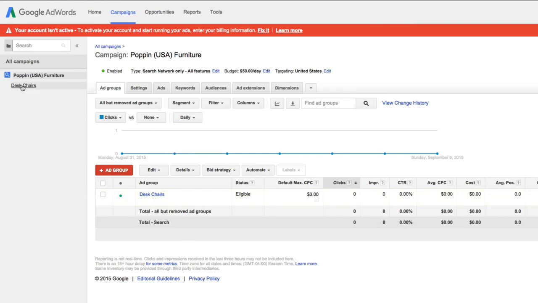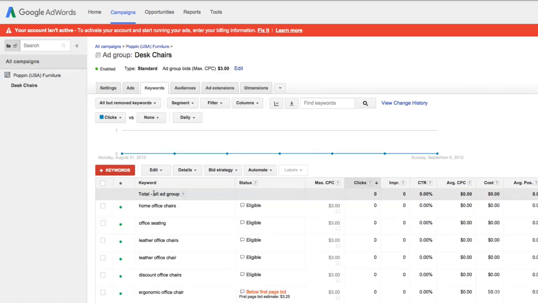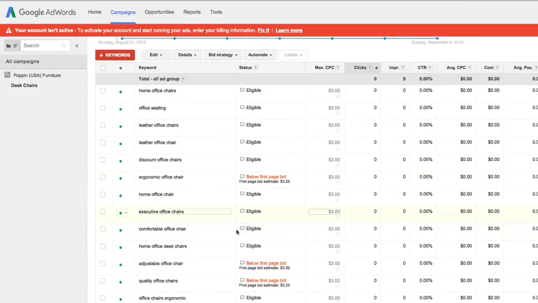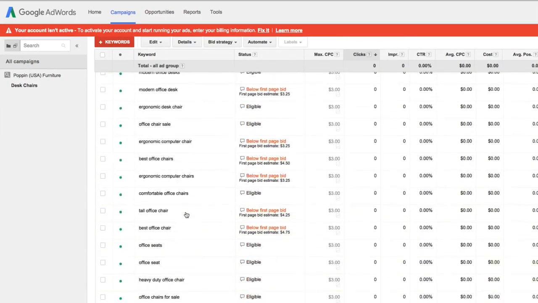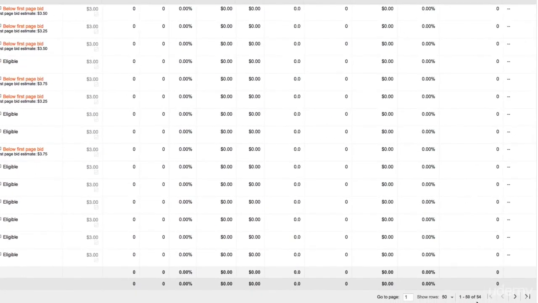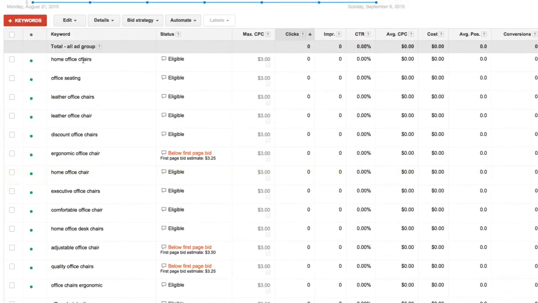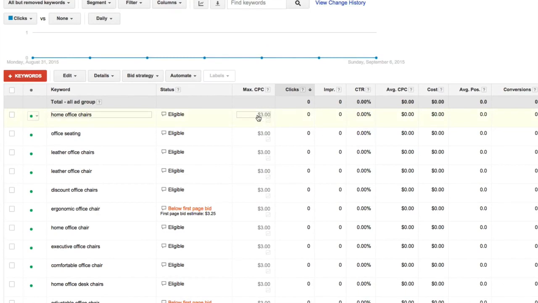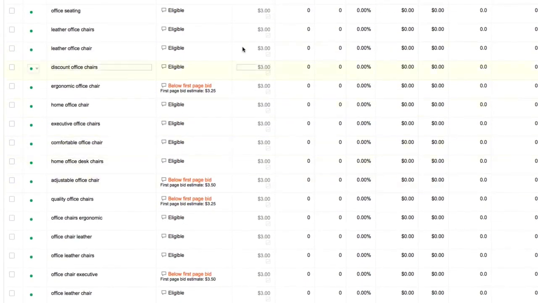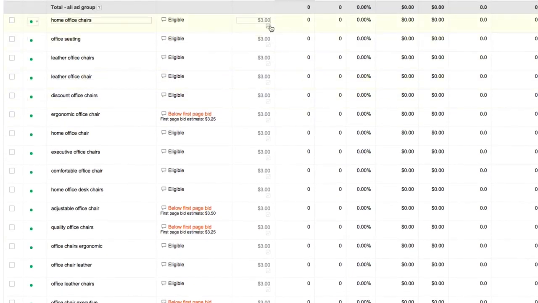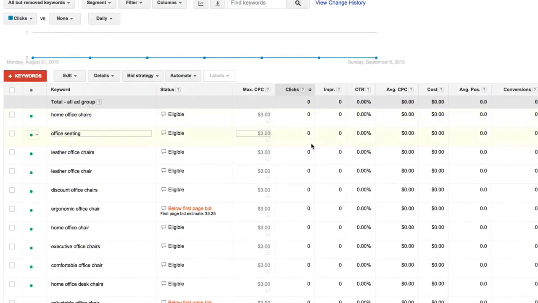And if I click on the ad group over here or over here, it brings me to my keywords pane and my keywords tab, and it gives me the data view at the keyword level. So here we have all the keywords we just added to the account, scrolling down this list. If I go to the bottom right, I can see that I'm displaying 1 to 50 of 54 total keywords. So we've added 54 keywords to this ad group so far. As you can see, they're all broad match. And this grayed out max CPC, it's a little bit gray. That's indicating to us that the bid of this keyword is being inherited from our default ad group max CPC.